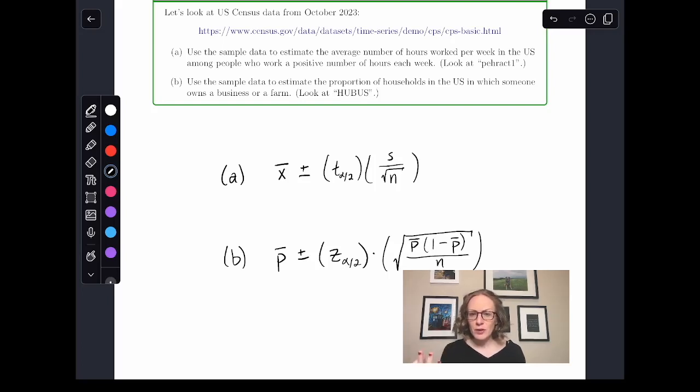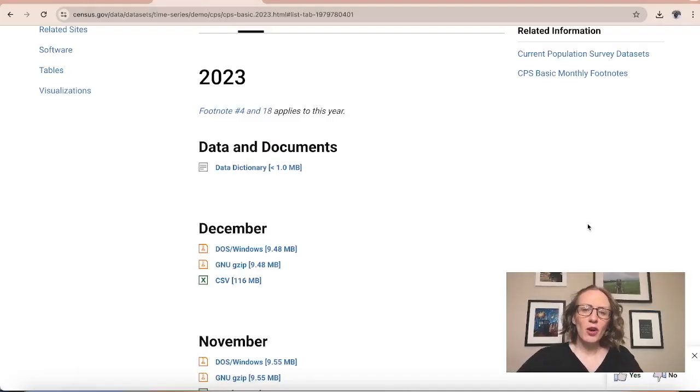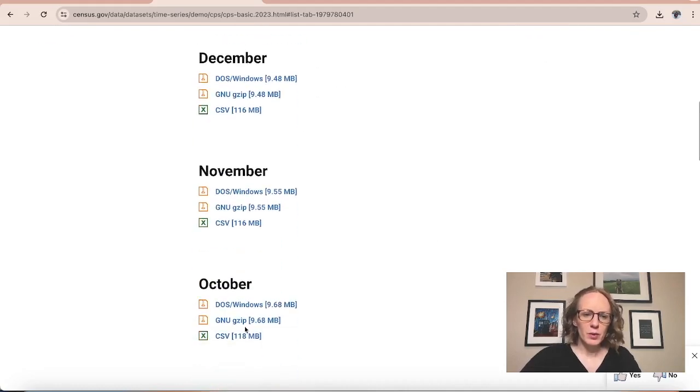These are the two things that we want to do using this data from this sample in October of 2023. So we want to make a confidence interval for the average number of hours worked. And so we're going to open up this data file from October of 2023.